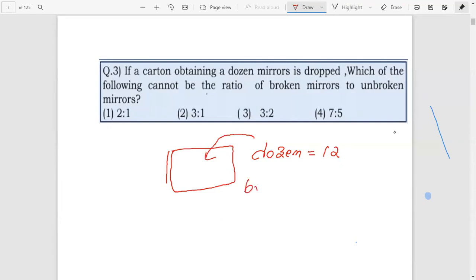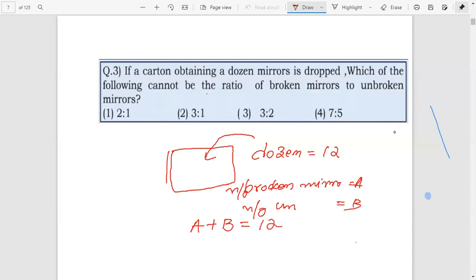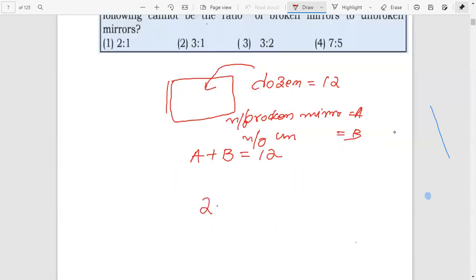We put the number of broken mirrors as A and the number of unbroken mirrors as B. Then we know that the total mirrors A plus B equals 12, a dozen. Then check whether these ratios are possible or not. First one, 2:1. Their sum is 3. Is 12 a multiple of 3? Yes, 3 times 4 gives 12. Therefore, this one is possible.